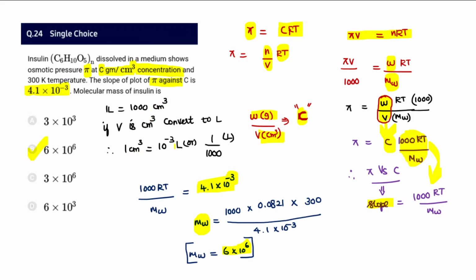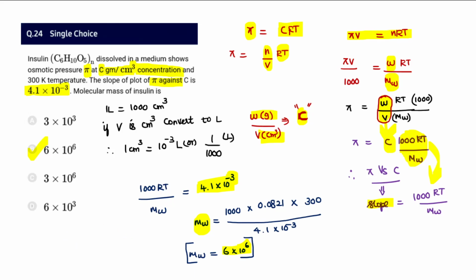So 1 centimeter cube equal to 10 power minus 3 liter. Since volume is in centimeter power minus 3, we have to take it into 1 by 1000 liter. So 1 by 1000 can be written as 1000 on the numerator when you write it here. That's what is done over here. The substitution is made.